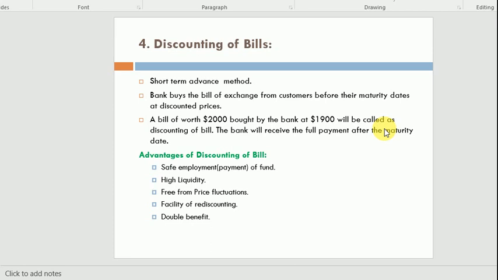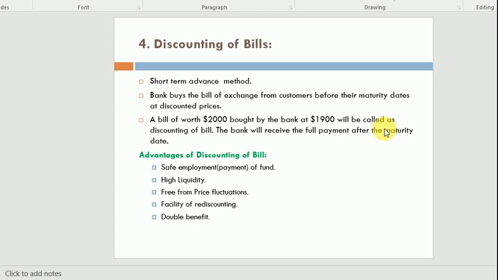For example, instead of 1 lakh, the bank will buy this bill from you at a discount price. Discount price means less than 1 lakh. That price, when the bill is accepted by the bank from you for less than 1 lakh, is called what?